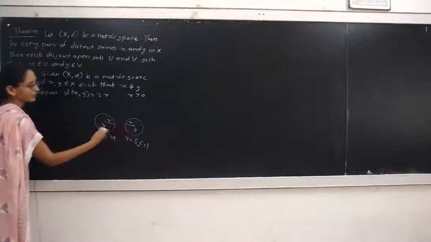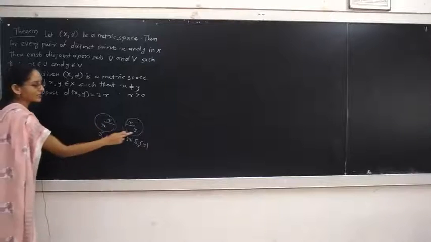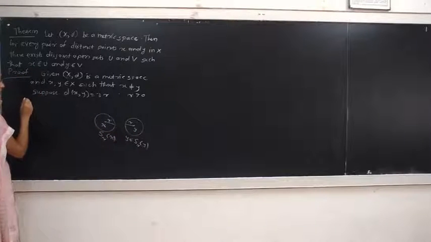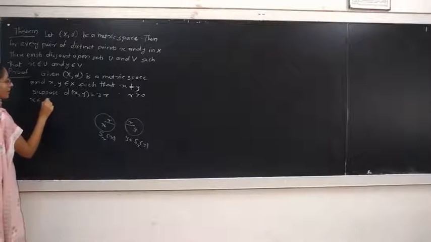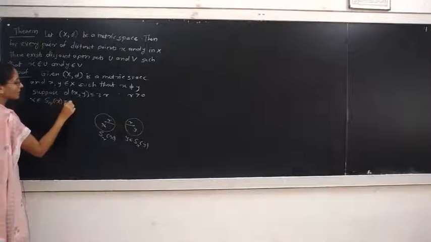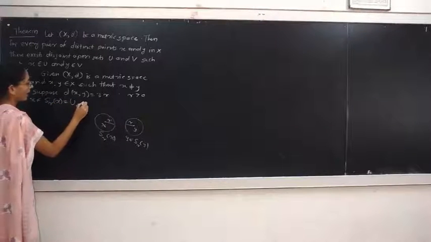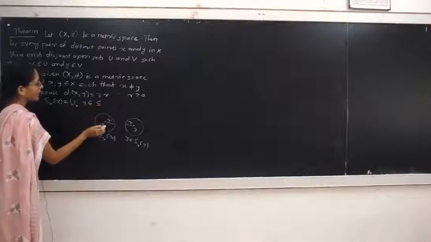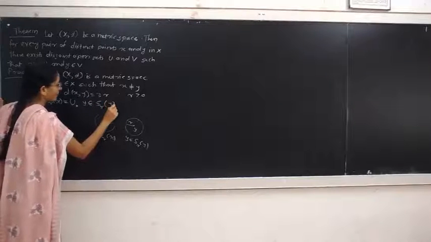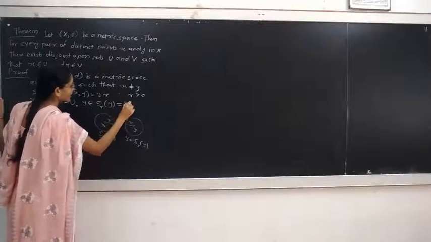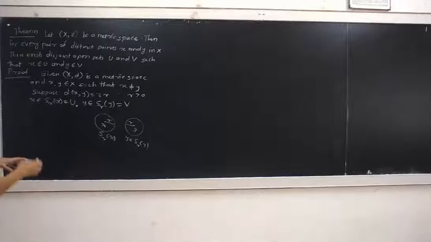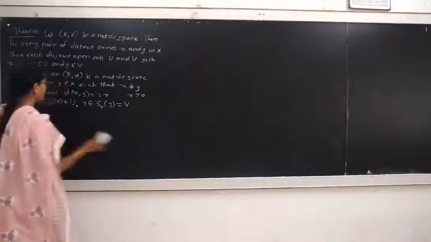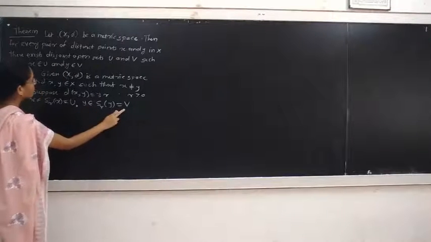Call S_r(x) the set U and S_r(y) the set V. Therefore, x is not equal to y, x belongs to U, and y belongs to V.